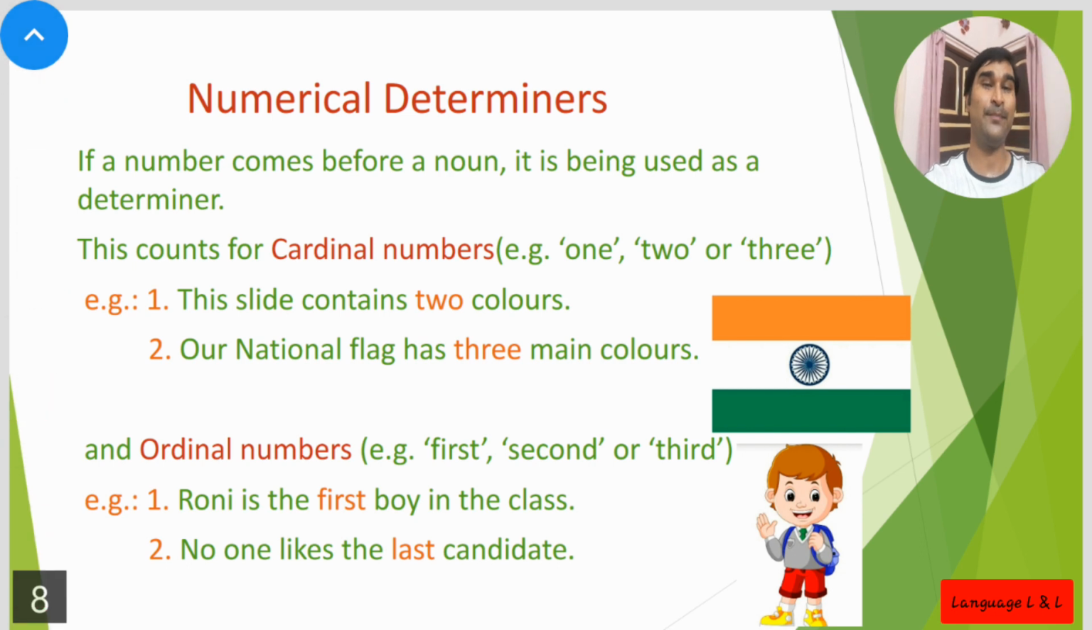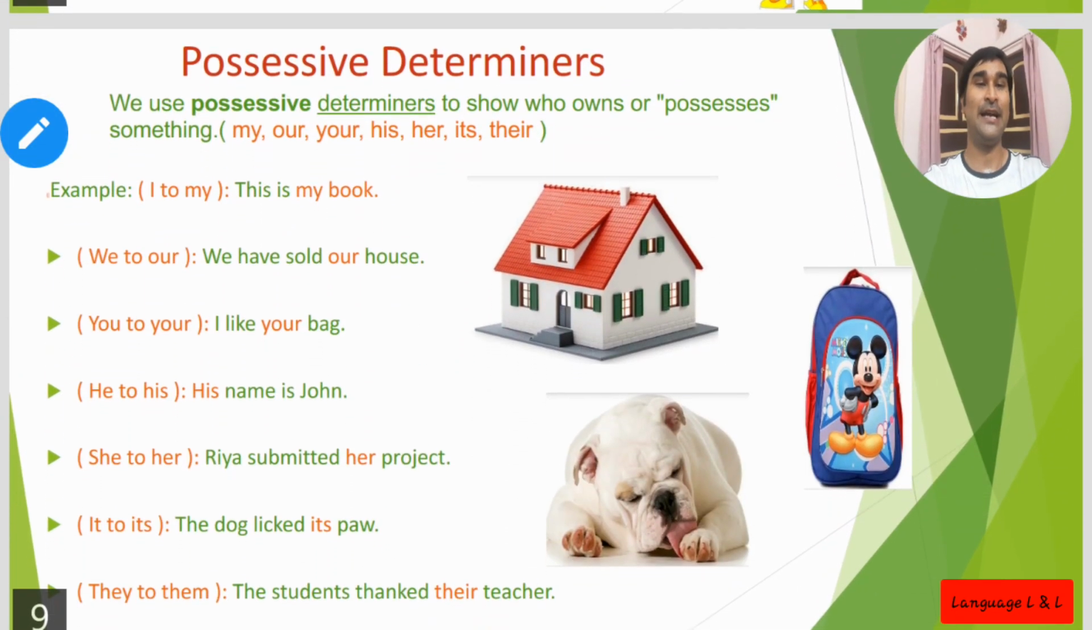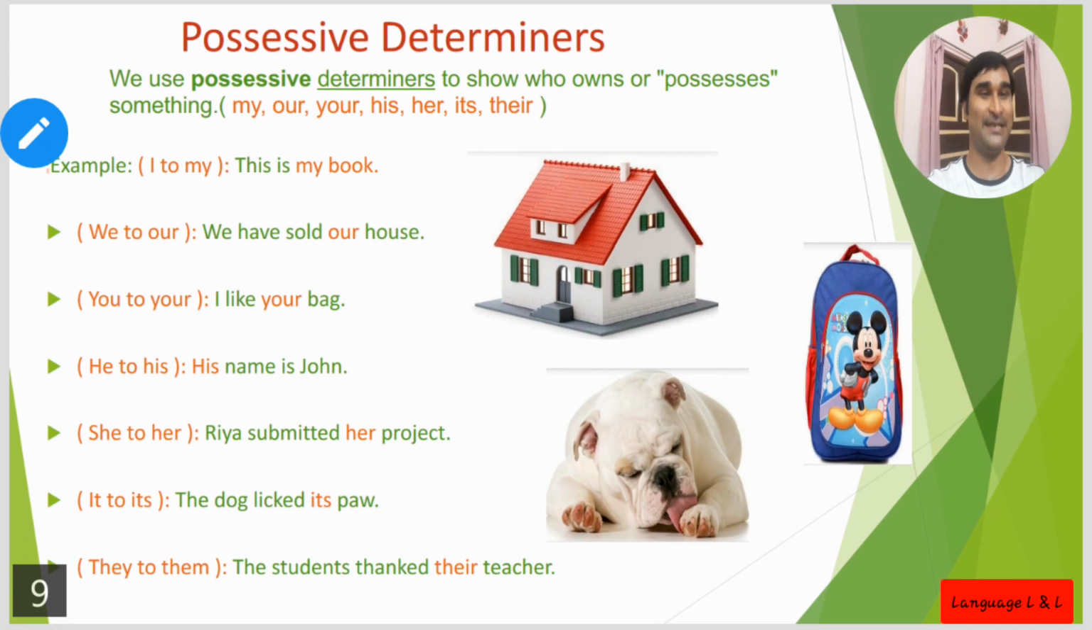Determinants. Okay, let's move to the next slide, that is possessive determinants. Here we use possessive determinants to show who owns or possesses something. Possesses means some of the things will belong to someone. That is called a possessive determinant. It has come from possession.